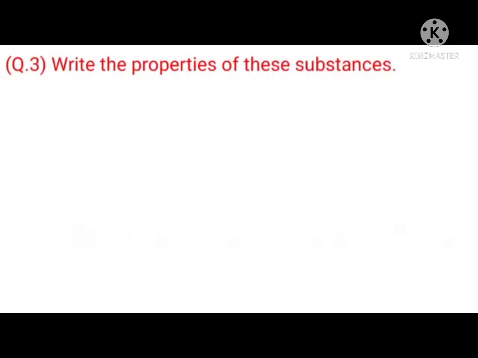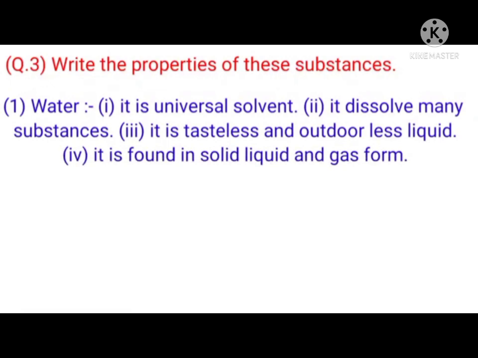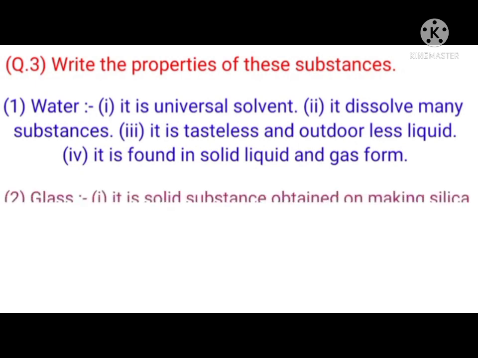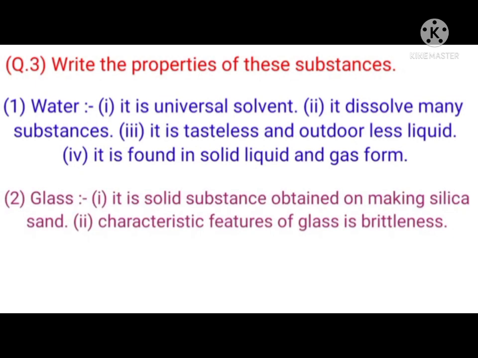Question 3. Write the properties of these substances. Answer. 1. Water. 1. It is a universal solvent. 2. It dissolves many substances. 3. It is a tasteless and odorless liquid. 4. It is found in solid, liquid, and gas form. 2. Glass. 1. It is a solid substance obtained on melting silica or sand. 2. A characteristic feature of glass is brittleness.